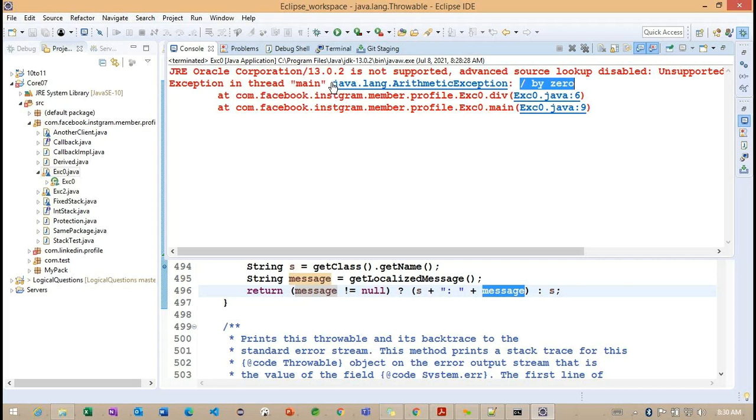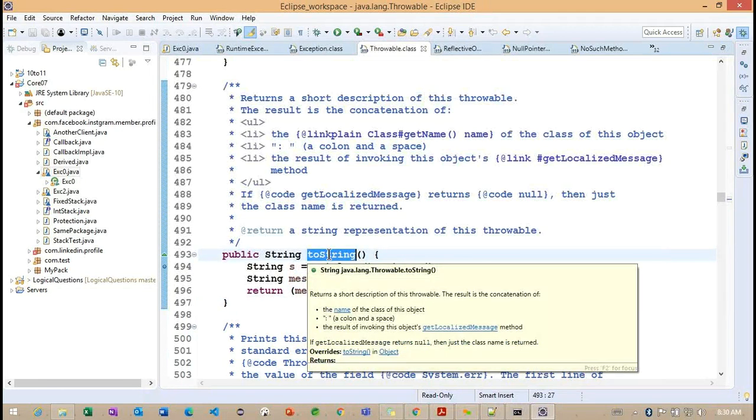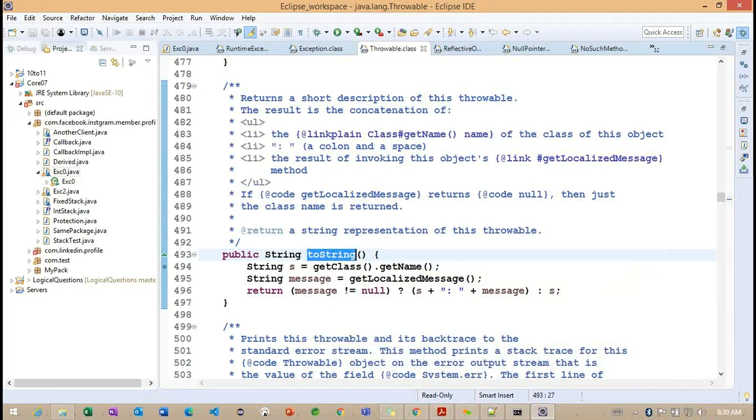Getting the point? So S is nothing but this S. This is the message S and this is the message section. Right. This is totally coming from the toString method. So this is a way we can define the toString method to work with our own exceptions.